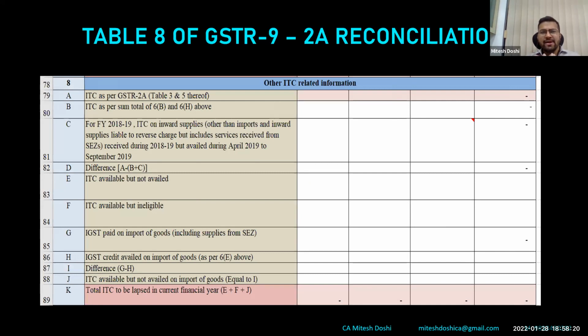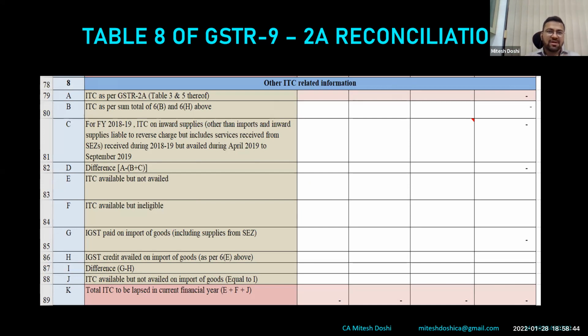So we know 8A and 8B. 8A is auto-populated as per 2A. Now we have always seen that whatever is auto-populated in 2A and whatever we download as 2A, there is generally a difference. The reason they have already given is that what is auto-populated in table 8A is the 2A data fetched as of a specific date.